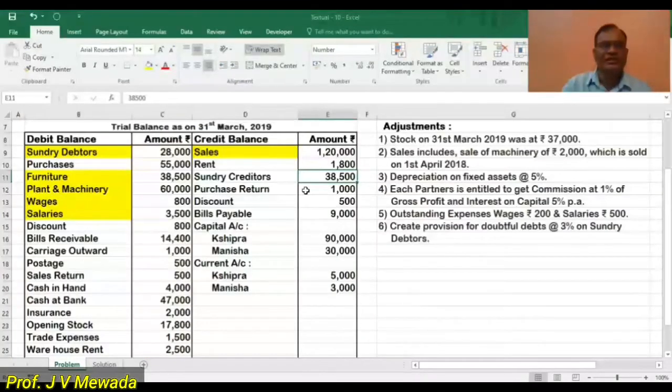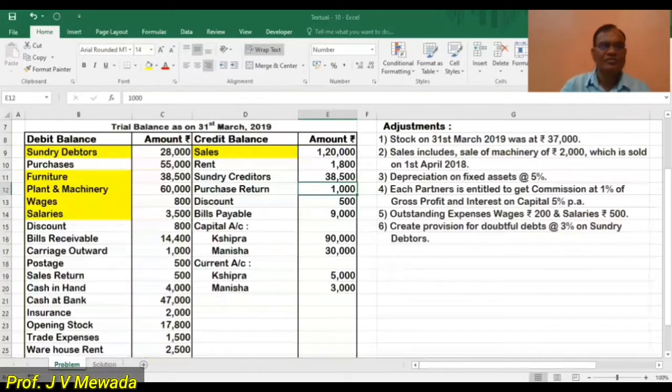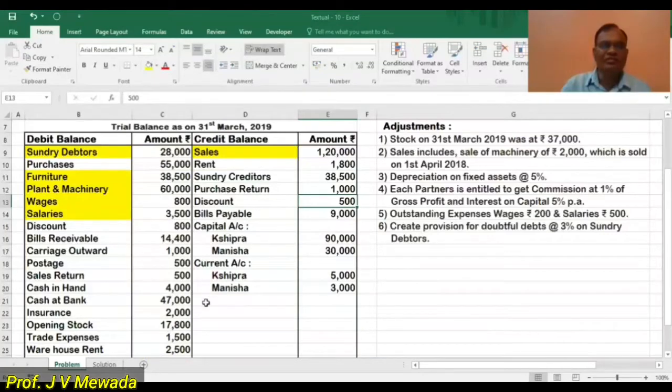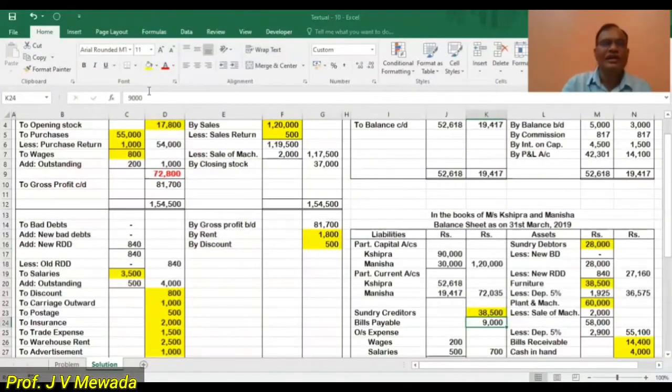Then we have purchase return. So subtract from the purchase. So purchase minus purchase return, on the debit side of the trading account. Then we are having discount credit. So on the credit side of the profit and loss account, discount is 500. Then we have bills payable 9,000. So 9,000 is a liability. So on the liability side, we will show 9,000 as liability.